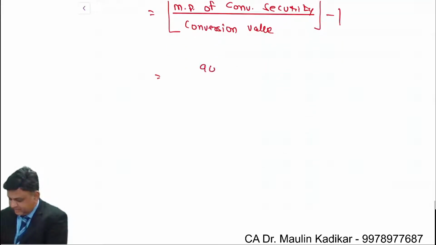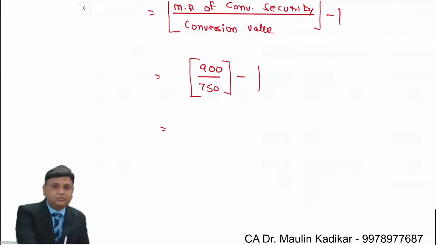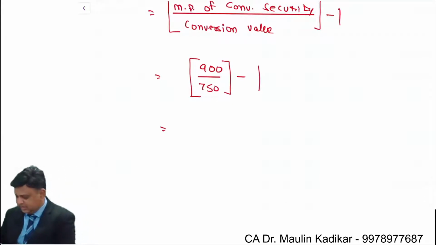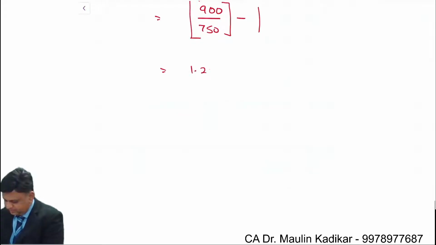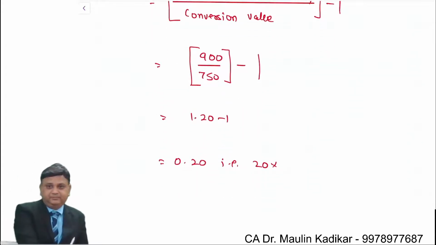So it is an amount of 900 divided by conversion value, 750. Whatever the answer that we have, from that one will be deducted. That is the way it is supposed to be found. So over here, 900 divided by 750, that is 1.20 minus 1, that is 0.20, that is 20%. This is what we understand.